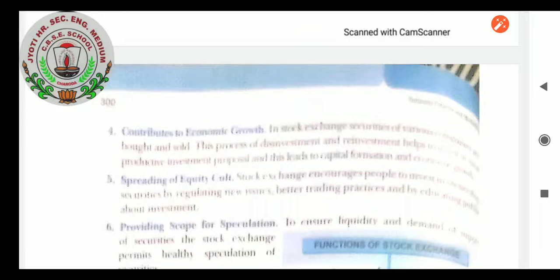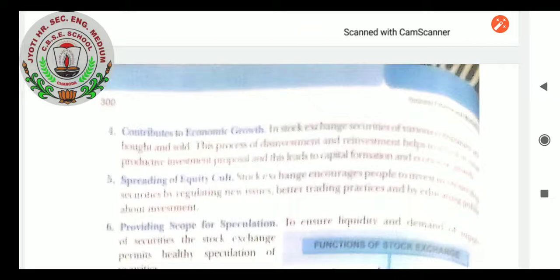Spreading of the equity cult. The stock exchange not only promotes the sale of stocks, but also helps to promote equity shares and information regarding the companies. They help us to know how important equity shares are, so that people can prefer equity shares, as they are a permanent source of capital formation. So the stock exchange encourages people to invest in ownership securities, especially equity shares, because the more equity shares there are, the higher the creditworthiness of the company. So companies also want people to invest more and more in the form of equity shares. That is done by the stock exchange market.